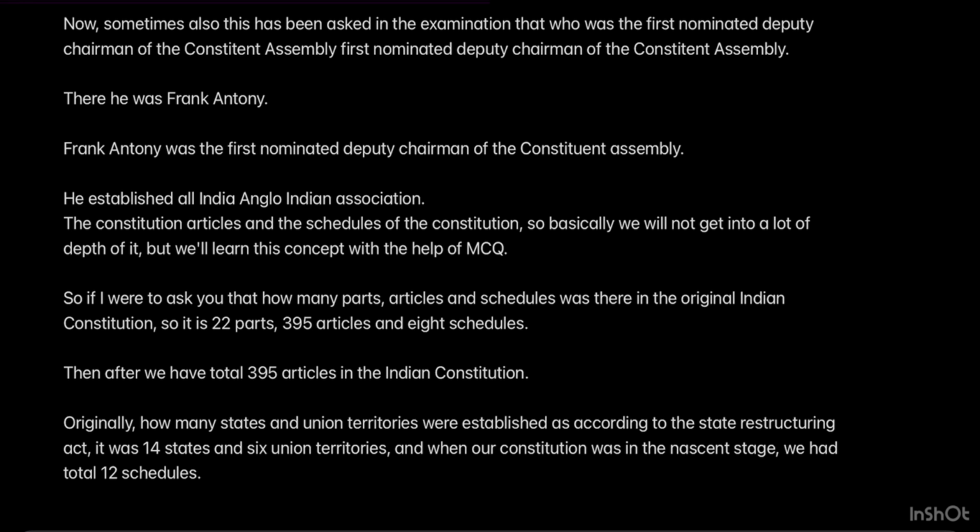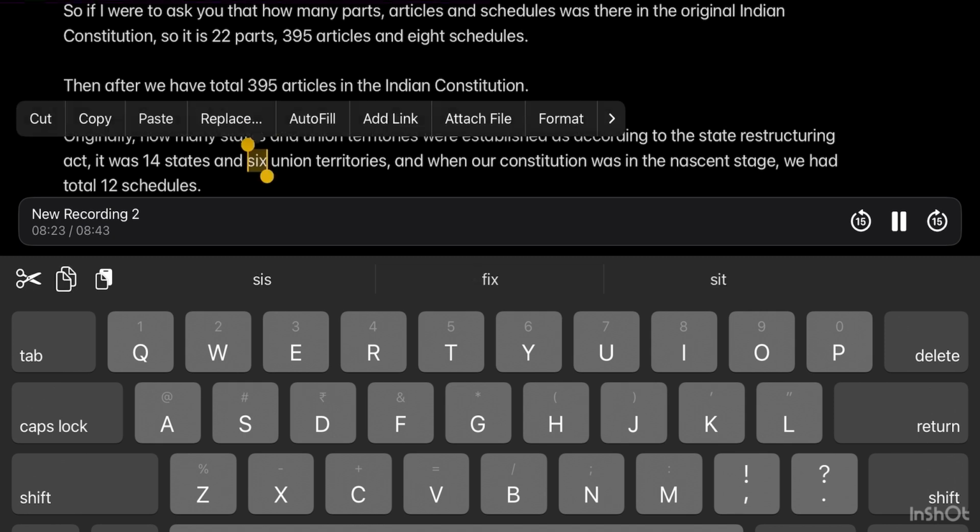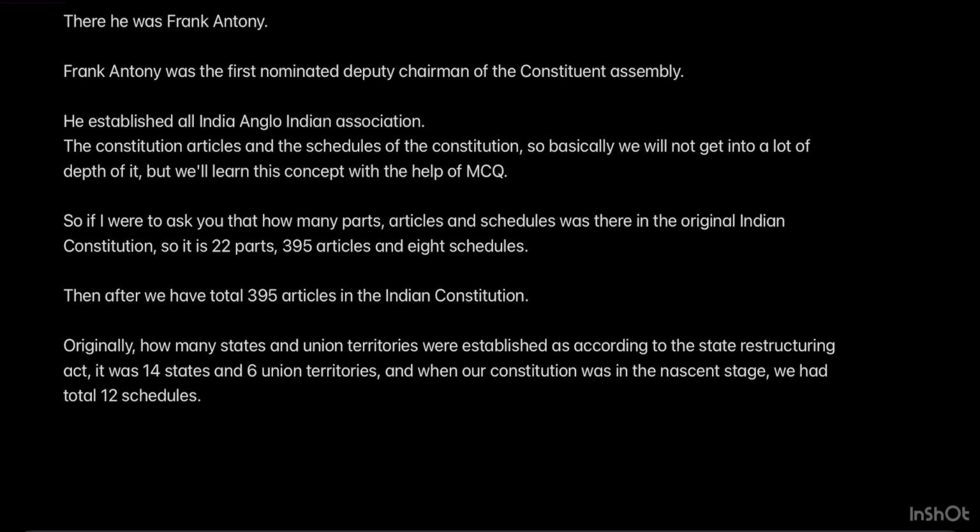Then after, we have a total of 395 articles in the Indian Constitution. Originally, how many states and union territories were established according to the State Reorganisation Act? It was 14 states and 6 union territories. And when our constitution was in the nascent stage, we had a total of 12 schedules. So all of these questions are very, very pertinent from the point of view of any examination which can be held and has the concept of polity coming in.